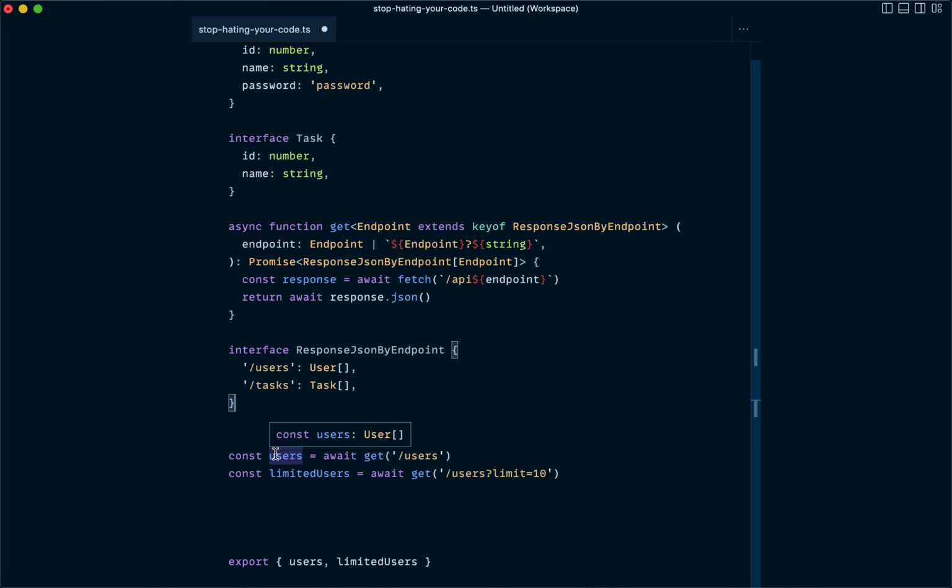So really cool, really similar to what we were talking about in the previous video I did about inferring event types from the name of events that we want to listen to. But I think there's some bigger lessons to be learned here, some interesting stuff to think about. So let's think about the flow that we went through when we were writing the code in this video. First we started off with some code that was not type safe and it used the any type. And we said, okay, the problem in this case is the any type. Let's get rid of the any type.